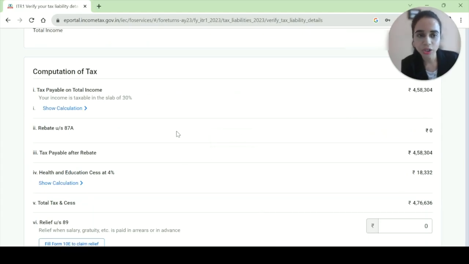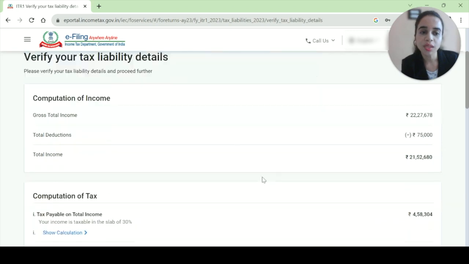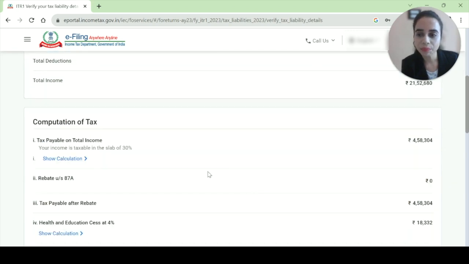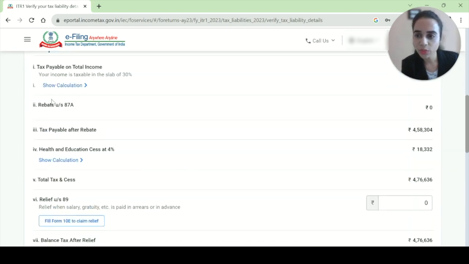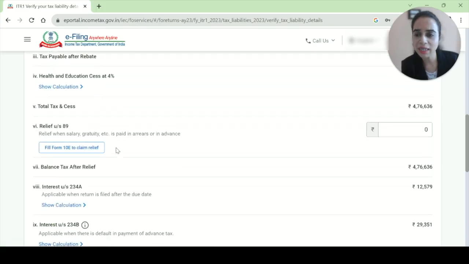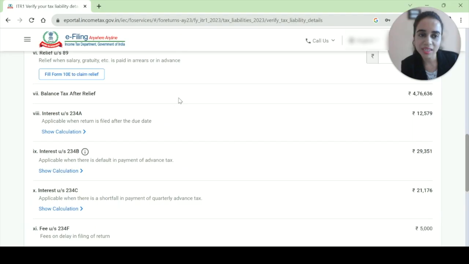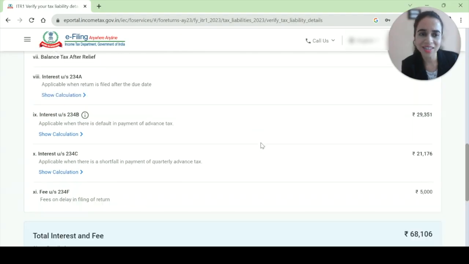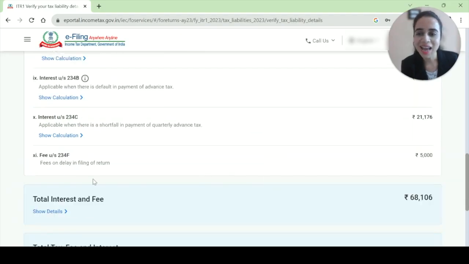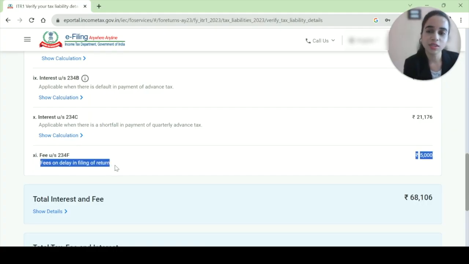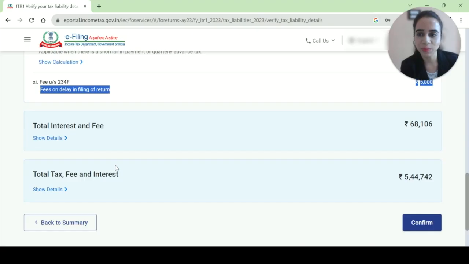This is the calculation. There is no rebate 87A, the entire calculation. You can click on calculation and see the entire calculation also. 234A, B, C, there is heavy interest under section A, B, C, and also there is a penalty of 234F. Why is this penalty of 5,000? Because it's October right now and the return is already delayed, it's belated.